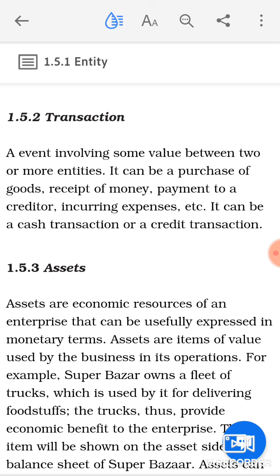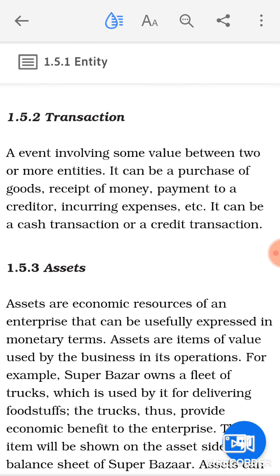As I've given the examples, you purchase goods from Ram, you purchase machinery, you pay rent, you pay salary to the employees. All these events clearly involve some value, like rent paid of rupees 2000 to the landlord. So we can call it a transaction.